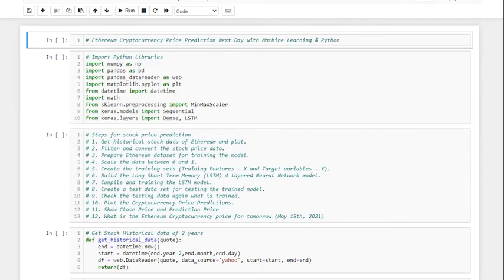Welcome back to EdPython. In this video, I reveal my Ethereum cryptocurrency price of tomorrow using machine learning LSTM algorithm.